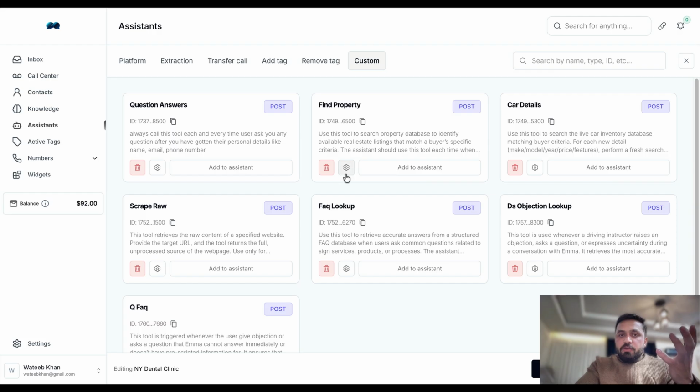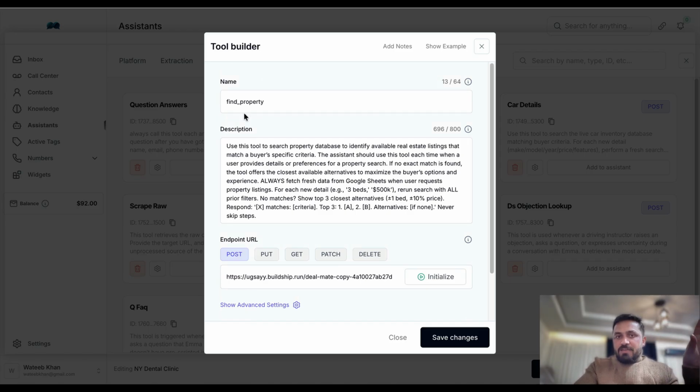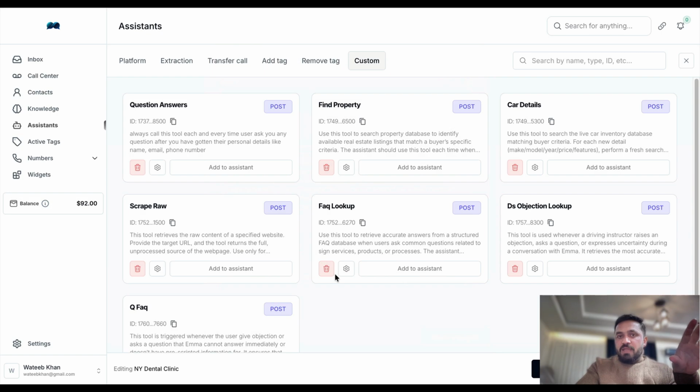But let me explain in simple words. Let's say you have data stored somewhere in Google Sheets. You can use this tool. Again, you need to call this tool in the prompt, and this is where the data lies. We're gonna use this one, and we want to get this data from Google Sheets with the help of BuildShip, n8n, make.com.